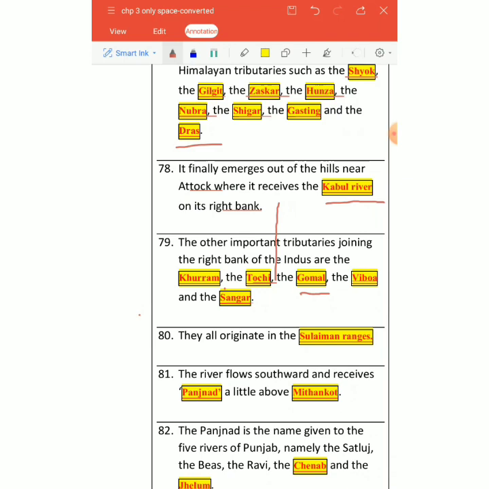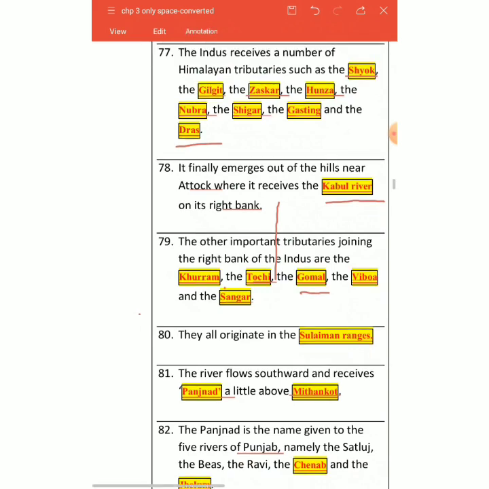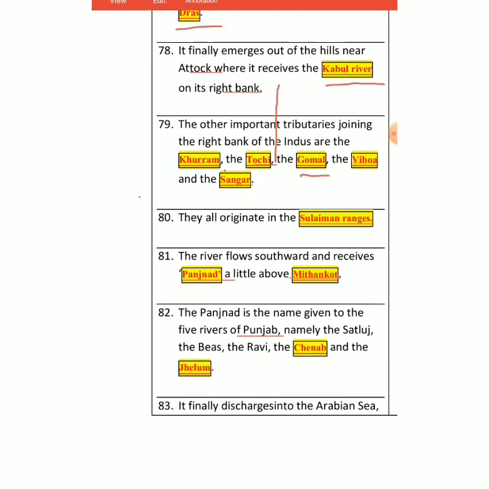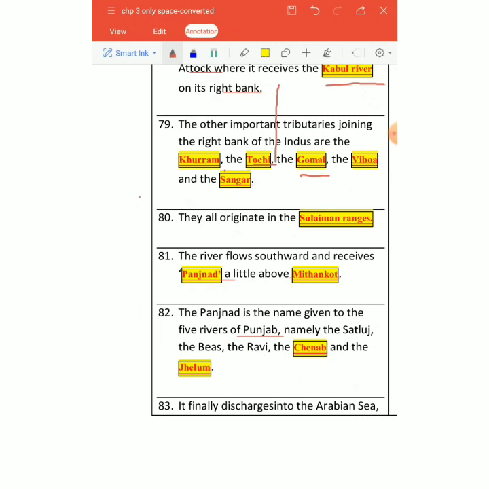area, a river system that is called Panjnad. Panjnad होता है मतलब 5 नदियों का समूह, right? That is at a place called Mithankot. Panjnad is the name basically given to the 5 rivers of Punjab. पहले पंजाब का नाम भी इसी में पड़ा है. The name of Punjab has been given for this reason only, because Punjab is a land of 5 rivers.